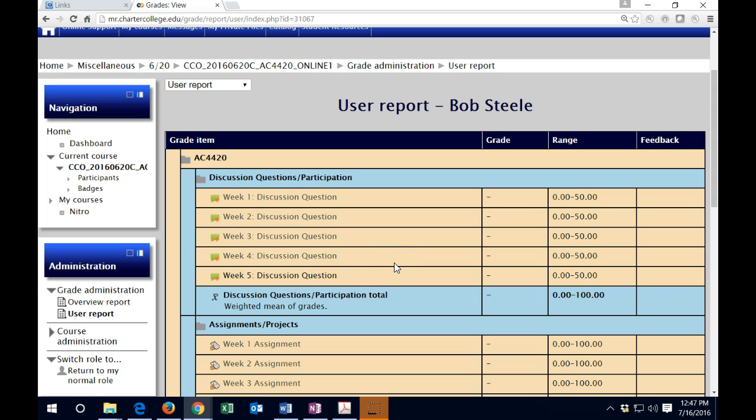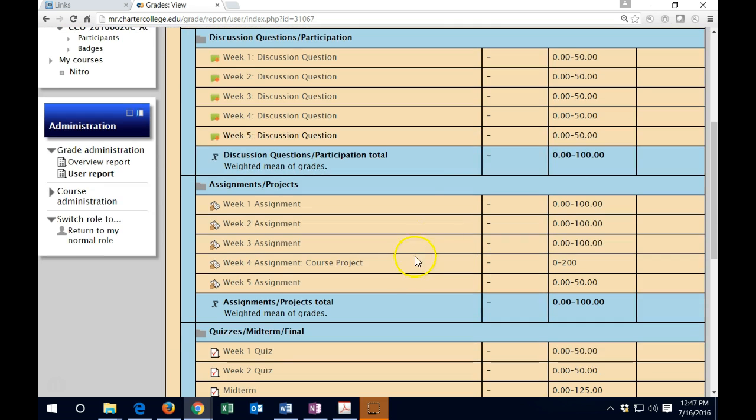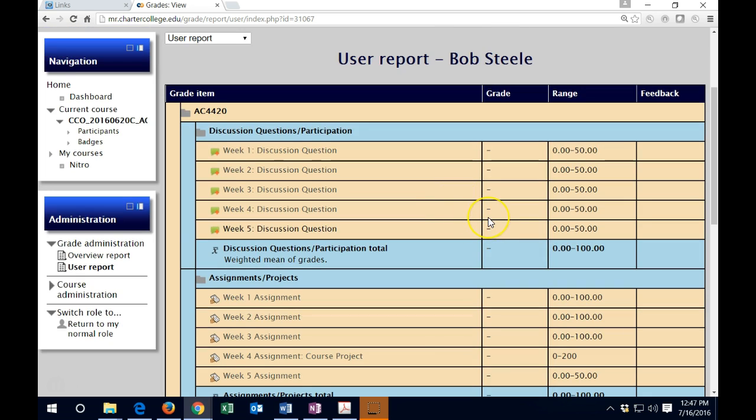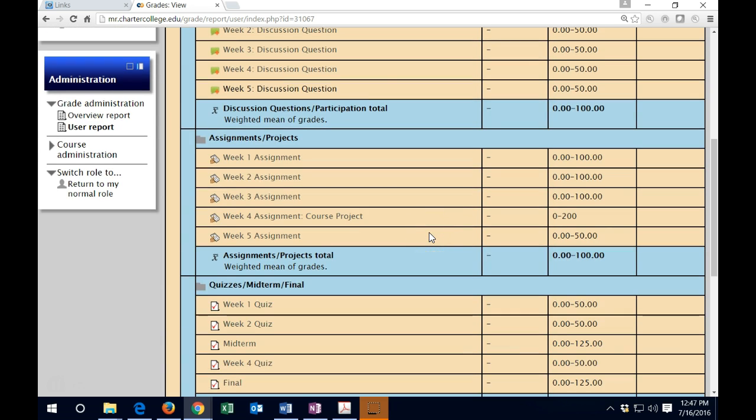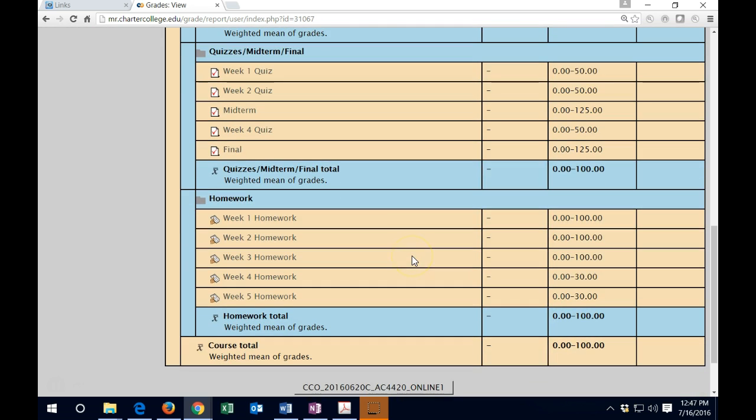And if you have anything that has not been yet completed, you want to see if you can pick up the late work on it. For example, the week 4 discussion should turn from a dash to 100%, because hopefully we were getting 100% on that. If we didn't do it, it would turn to a 0, but we're going to get 100% on that hopefully. And then we got the assignments, we've got the quiz, same thing, and the homework. Now you want to go through here, and anything that is not done, anything that is a 0, you want to go through and see if we could pick that up in the final week.